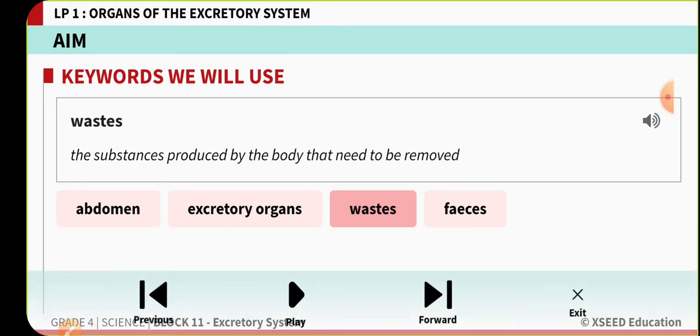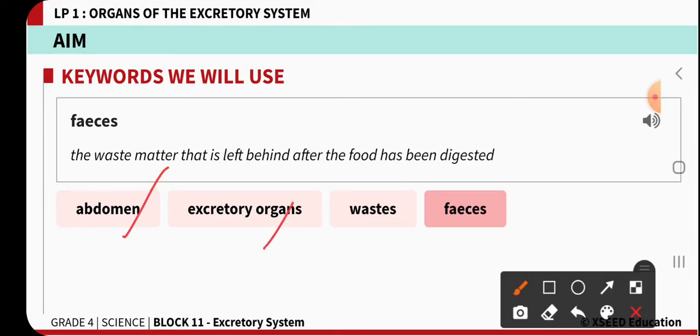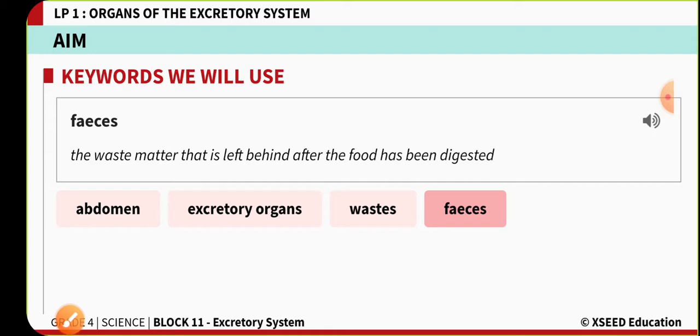Now the fourth one, that is feces. Feces are the solid unwanted particles formed at the end of our digestion. Feces: the waste matter that is left behind after the food has been digested. So these are the keywords: abdomen, excretory organs, wastes and feces. Today we will come across these keywords.